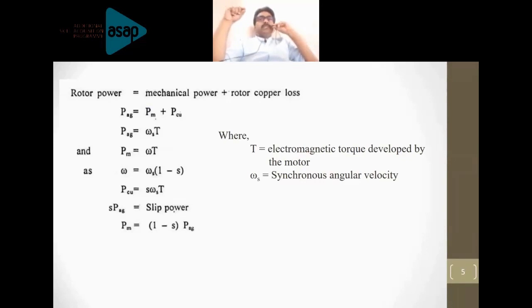This is the equation which you would have seen, or learned, when you started studying the induction motor drive. Very obviously, the speed torque characteristic of the induction motor drive is explained with the help of initially a torque equation and the equivalent circuit, the three-phase equivalent circuit. In that discussion, this power equation is also presented. So have a look at this equation.